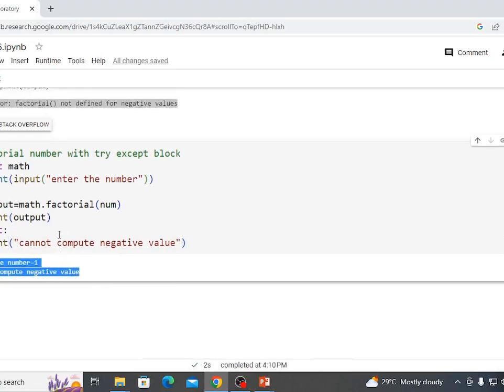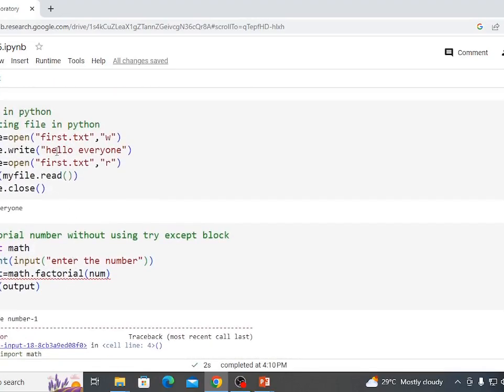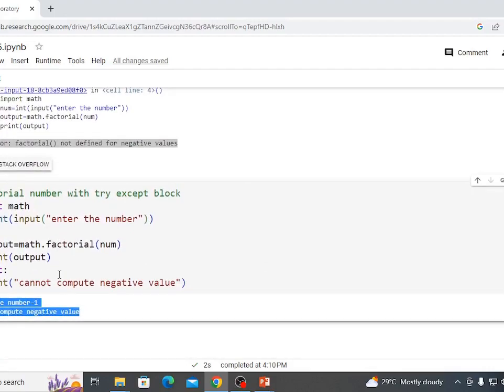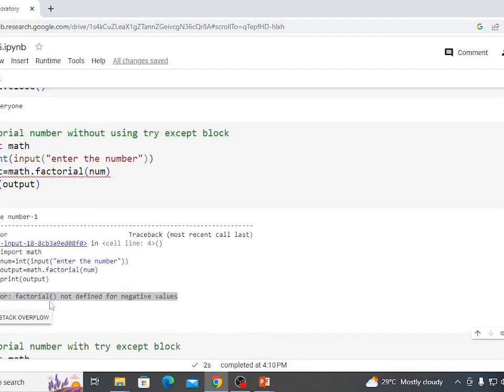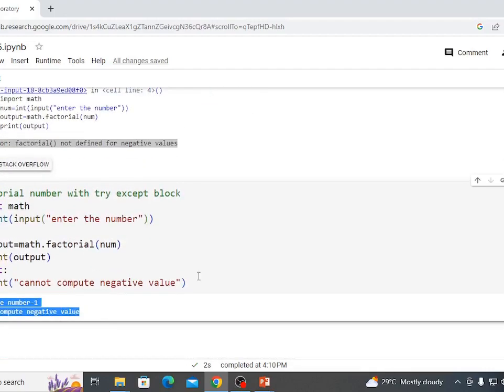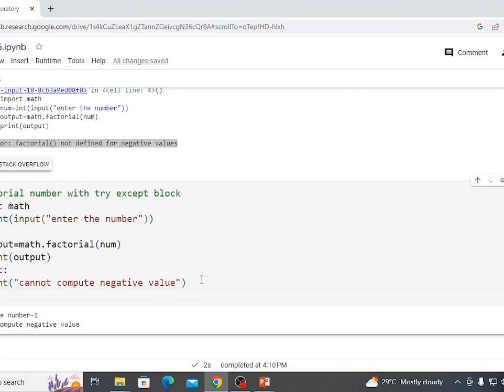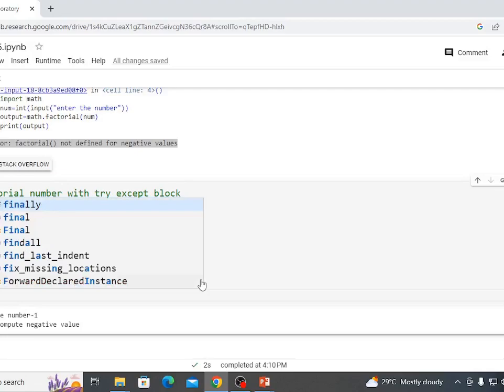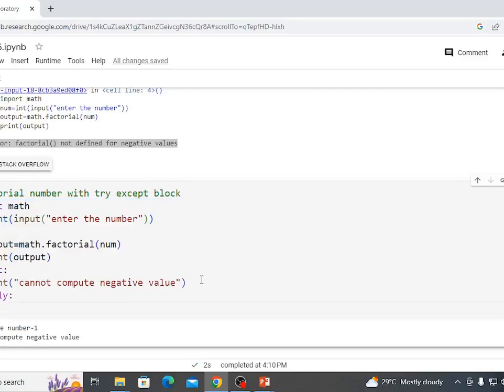Getting everyone, how to create an exception, and how to handle an exception in Python. There are 3 blocks: try block, except block, and finally block. See here, in the finally block we have to add our message.